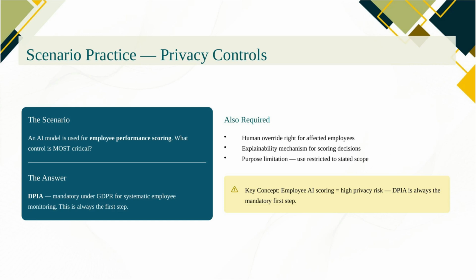After the DPIA, the additional controls that must be in place include a human override mechanism so that an employee can challenge the AI's assessment, an explainability mechanism so that the employee understands the basis of the score, and purpose limitation to ensure the data collected for this AI isn't used for unrelated decisions. Employee AI scoring is one of the highest privacy risk scenarios in the exam. DPIA is always the first step.